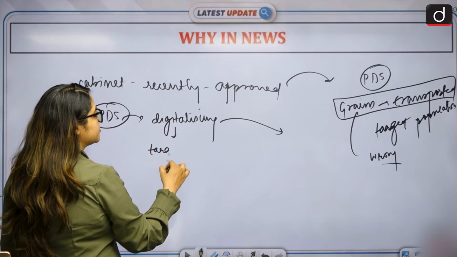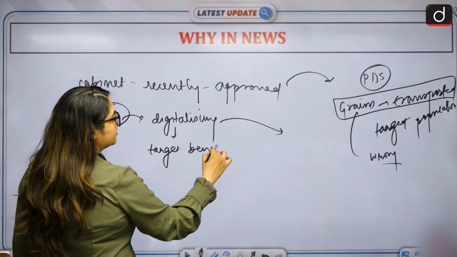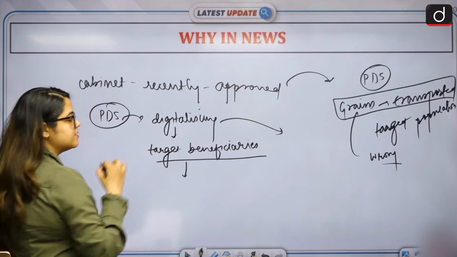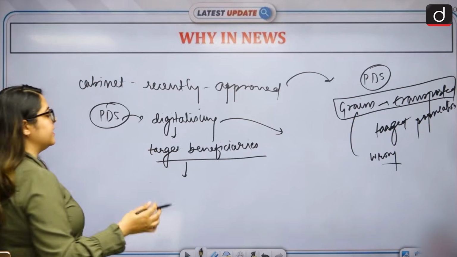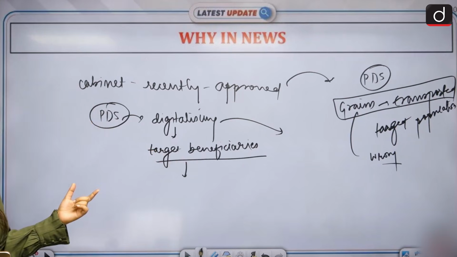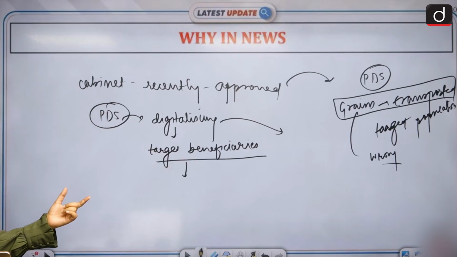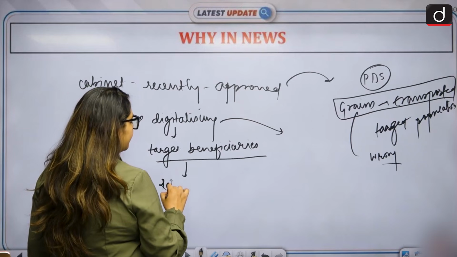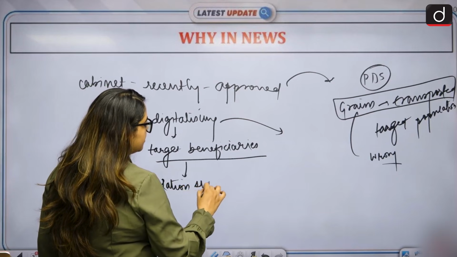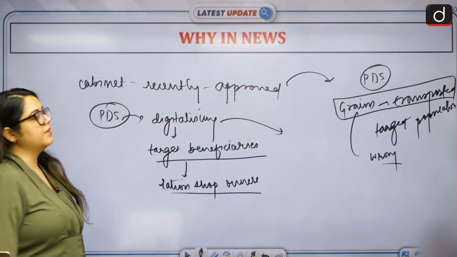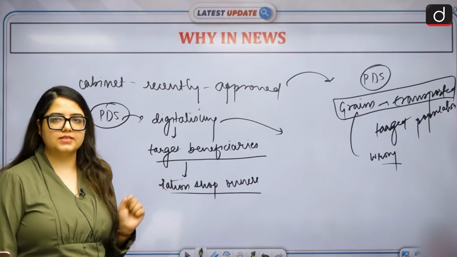and we can obviously serve the target beneficiaries better and make sure that all of them receive whatever they deserve. More importantly, this is not just targeting the beneficiaries, it is also targeting black marketing, the ration shop owners and their remunerations. Everything is getting covered under this. How so? Let's understand that.